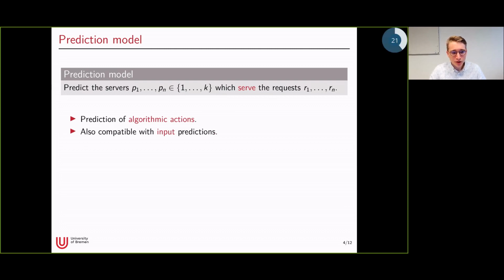But the prediction model is also compatible with input predictions. So if we have predicted some online input of requests, we could just compute the optimal solution based on this prediction, and then use this optimal solution as a prediction of our algorithmic actions. And we also show that these predictions are actually PAC learnable using empirical risk minimization.